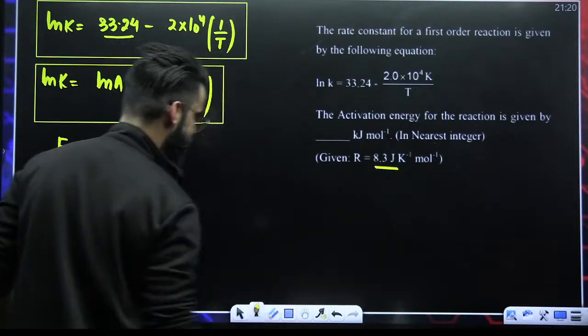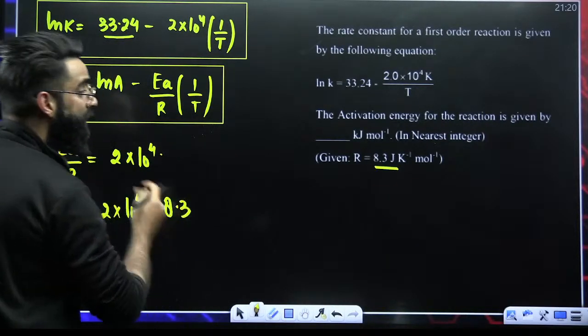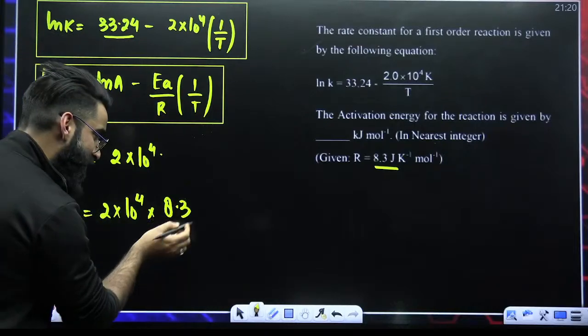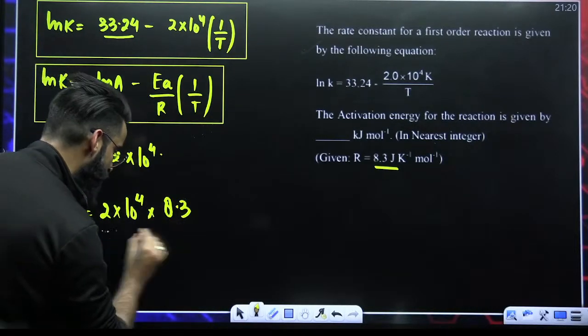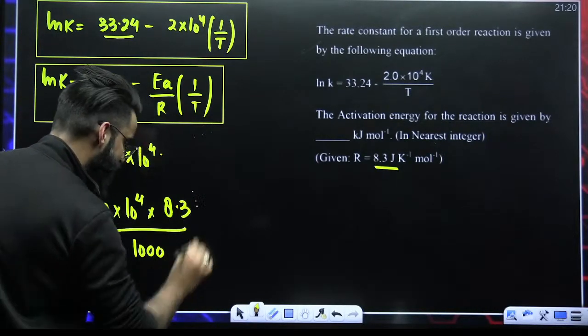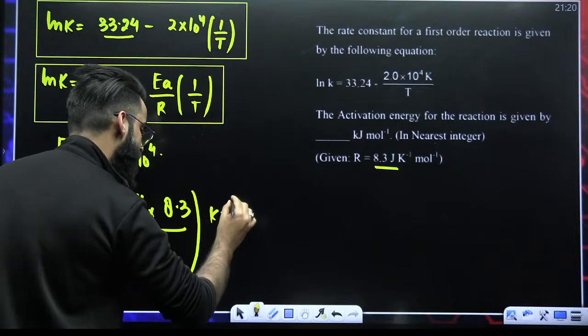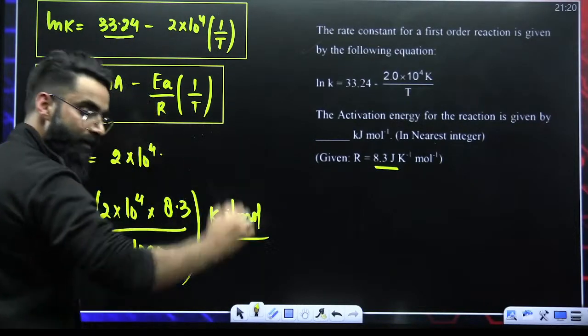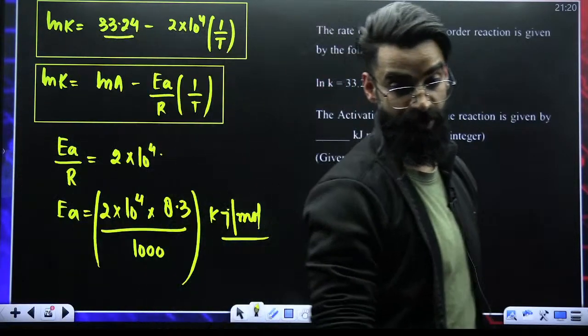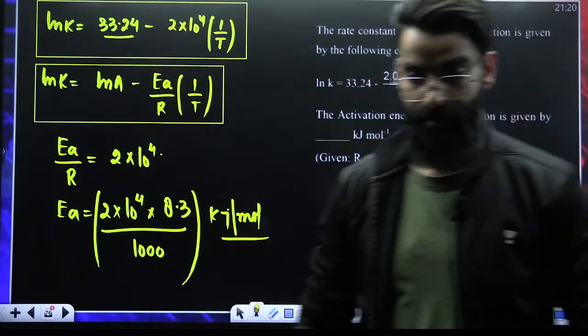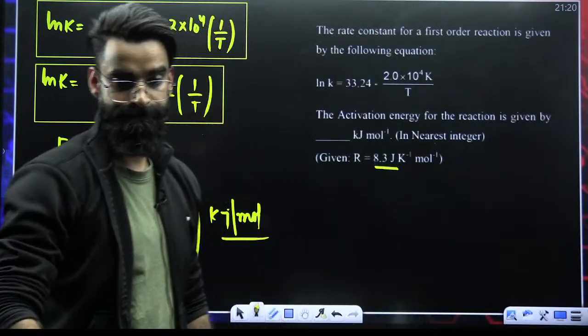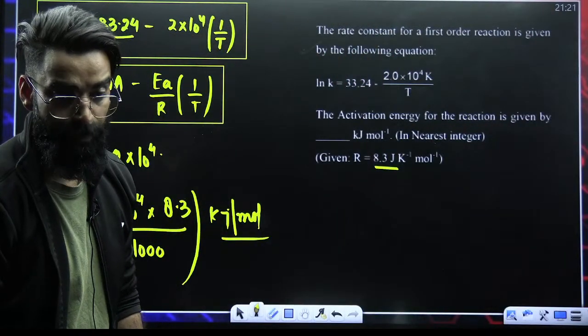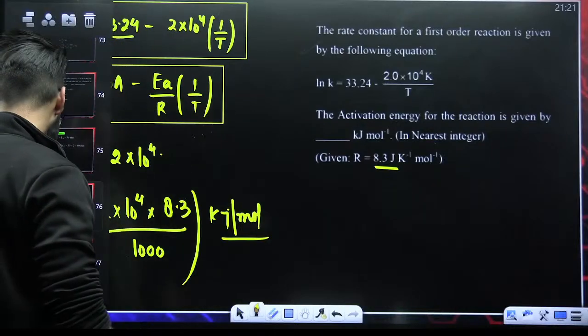We have to take the value of R as 8.314. The answer has to be in kilojoules. Since I have taken 8.314 joules per Kelvin per mole, I'll be dividing by 1000 as well. Then finally, the answer is going to be in kilojoules per mole. This sort of equation can also be asked. I hope I am clear with this particular question.